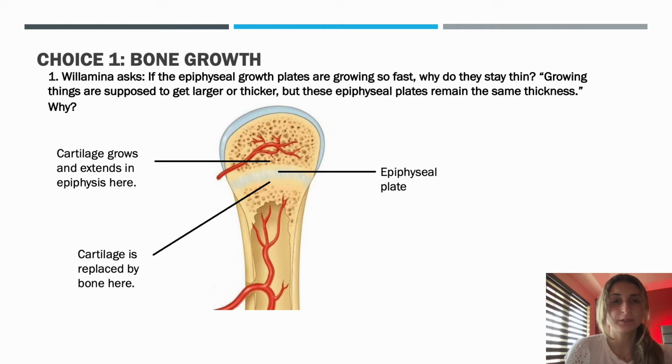Wilhelmina asked if the epiphyseal growth plates are growing so fast, why do they stay thin? Growing things are supposed to get larger or thicker, but these epiphyseal plates remain the same thickness. Why?